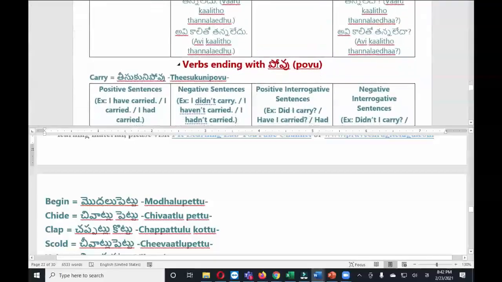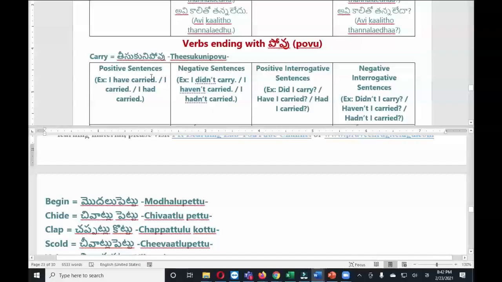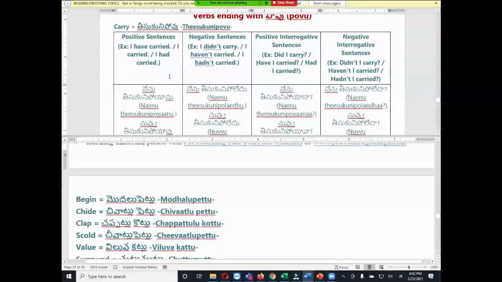This is povu. The next category is verbs ending with povu sound. So I took one example, that is carry. Okay, carry. Let us see the example sentences. నేను తీసుకుని పోయాను. Observe here, తీసుకుని పోవు in the past tense became తీసుకుని పోయాను. What we did here, we removed that wu sound, then we replaced with ya, then added a sound. తీసుకుని పోవు became తీసుకుని పోయాను.